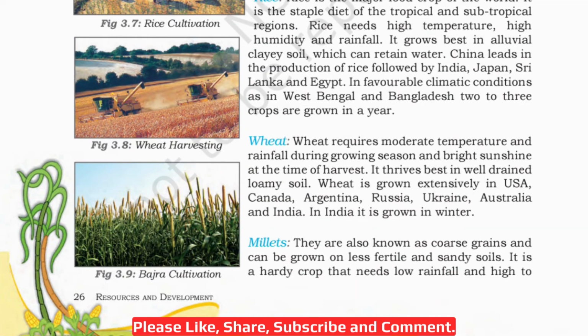Then wheat. Now wheat requires moderate temperature and rainfall during growing season and bright sunshine at the time of harvest. It thrives best in well-drained loamy soil. Wheat is grown extensively in USA, Canada, Argentina, Russia, Ukraine, Australia and India. In India it is grown in winter season.